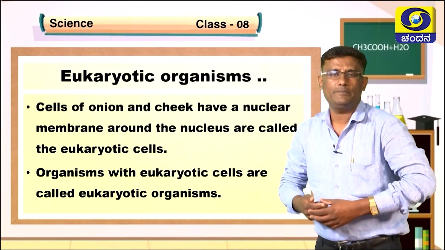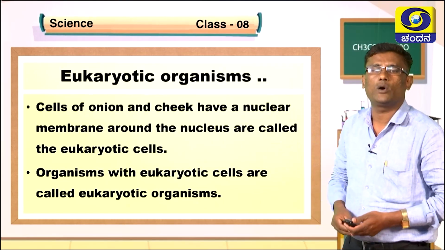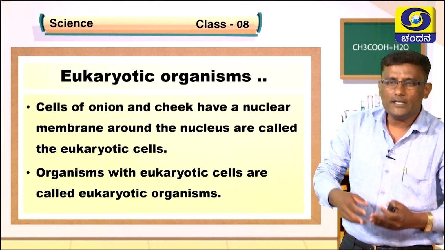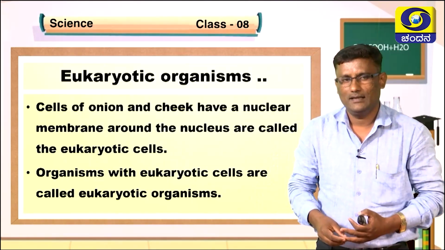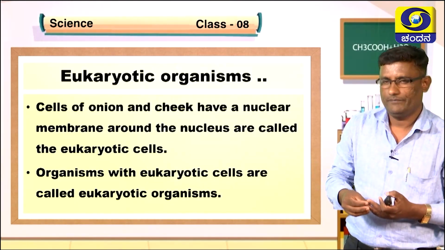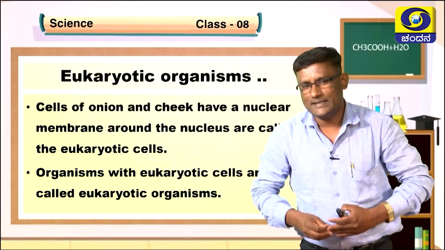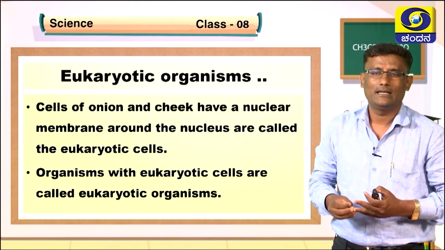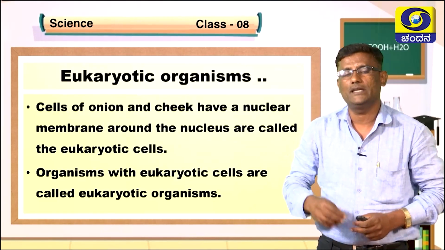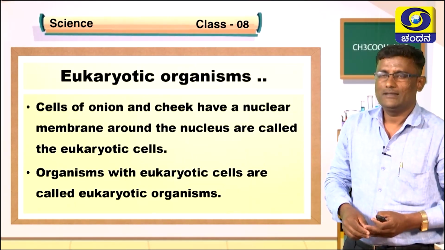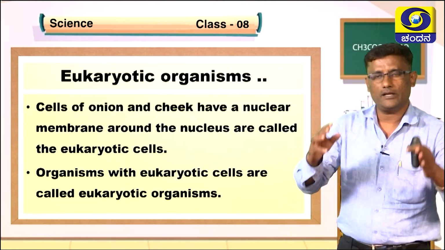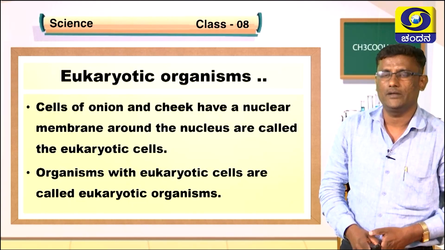We will extend our concept. We will move on to the eukaryotic organisms. We can understand the eukaryotic organisms and also the eukaryotic cell by collecting the cells from onion and also cheek. When we observe the cells of onion and cheek under the microscope, the nucleus is protected by means of the nuclear membrane. Then such a nucleus is considered a well organized nucleus, and that well organized nucleus is the eukaryotic nucleus.